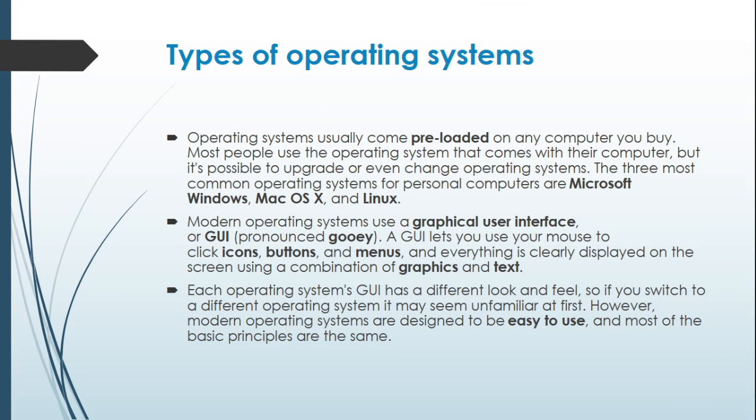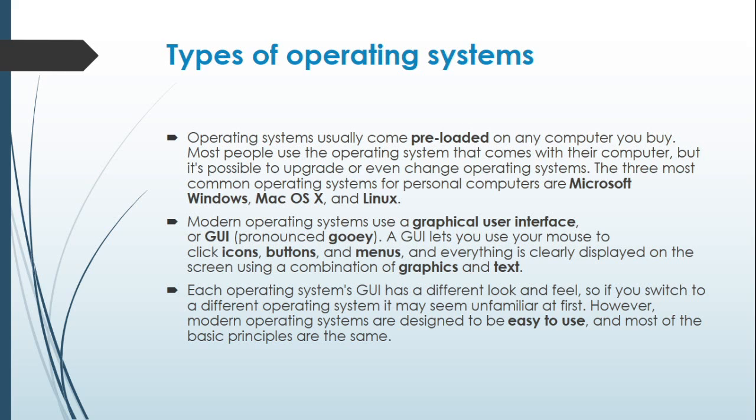Types of operating systems. Operating systems usually come preloaded on any computer you buy. Most people use the operating system that comes with their computer, but it's possible to upgrade or even change operating systems. The three most common operating systems for personal computers are Microsoft Windows, Mac OS X, and Linux.